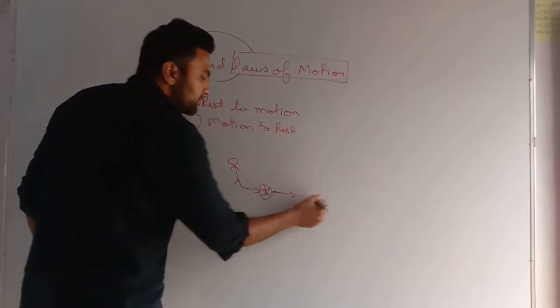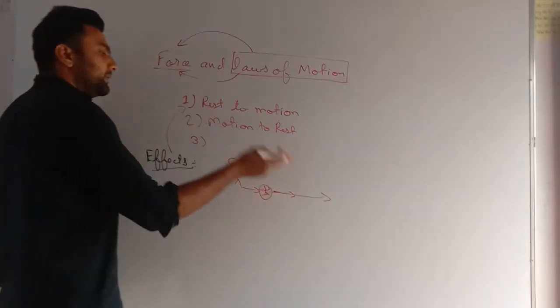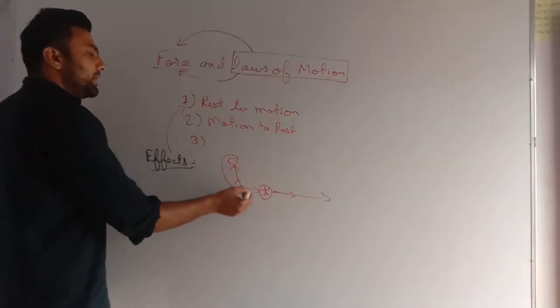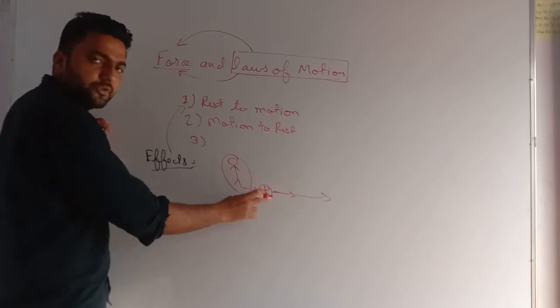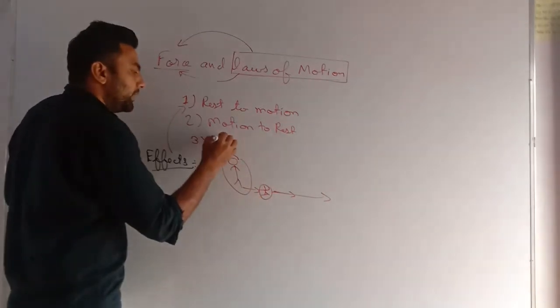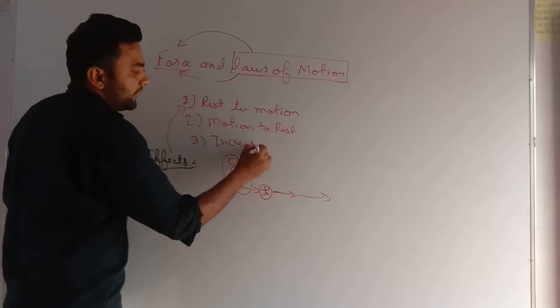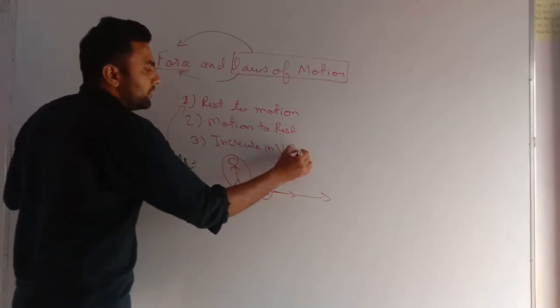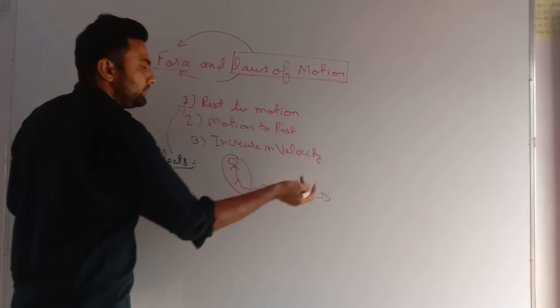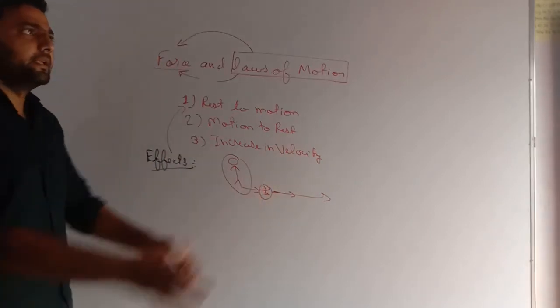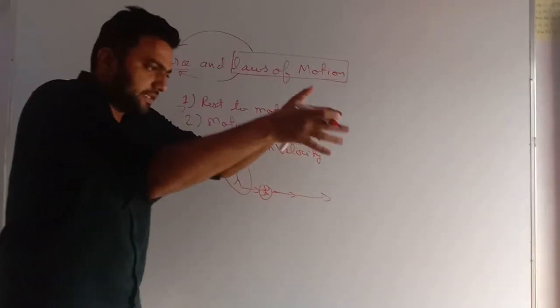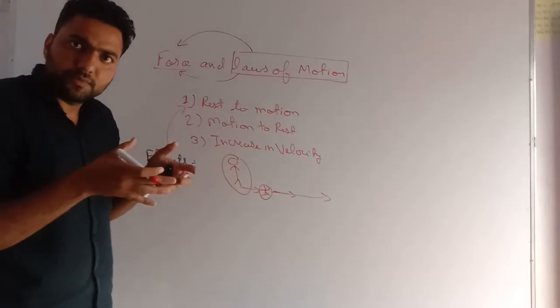I will observe that now the speed of the ball increases. This is also the effect of force. Why? My leg applied force on this football. So very important, increase in velocity.